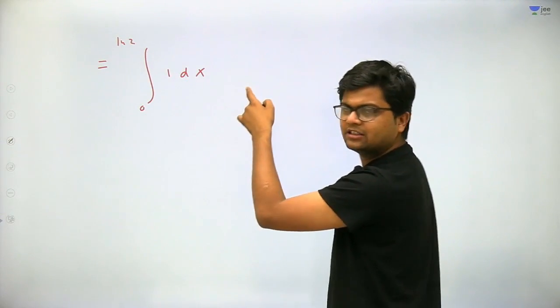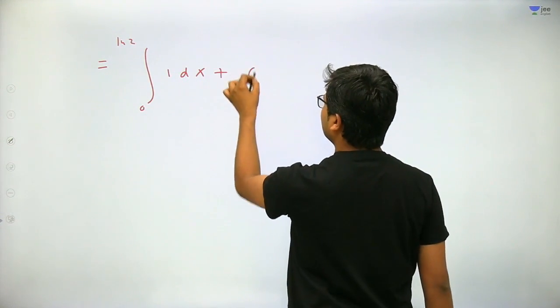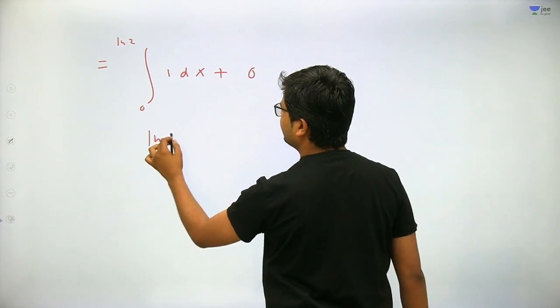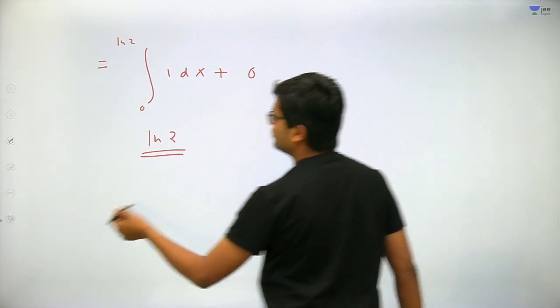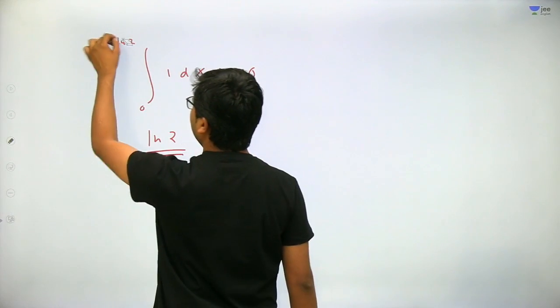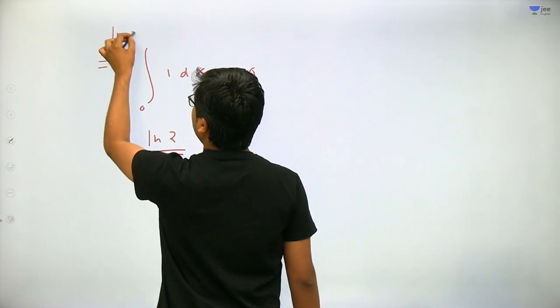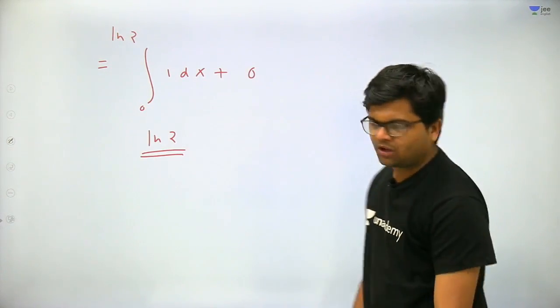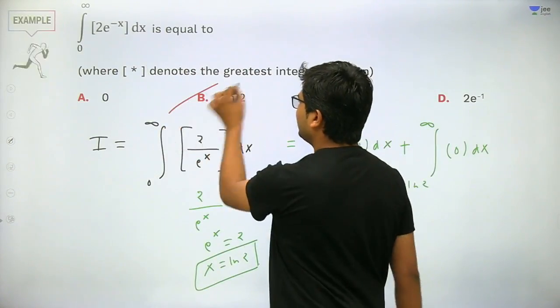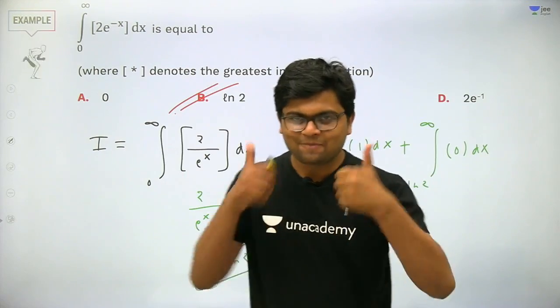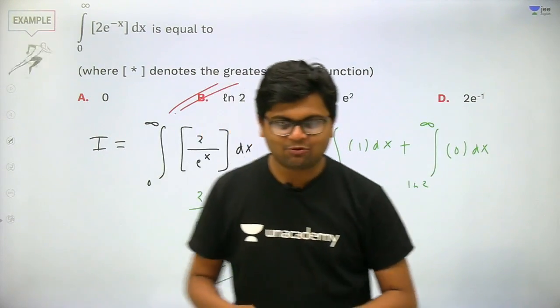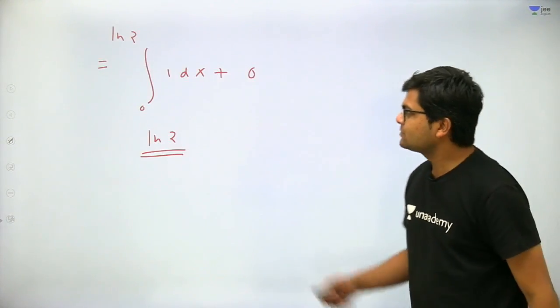Getting my point now? Very easy question. Plus this will be 0 and this integral will solve down to ln 2, because integral of 1 will be x, and if you put the limits, the value of integral will come out to be ln 2. Got my point? Very good. Therefore the answer will be B for Bombay. Getting my point? Very good students, very good.